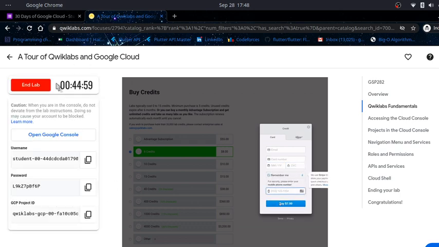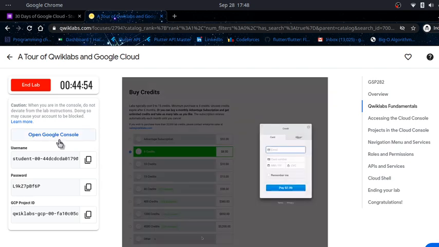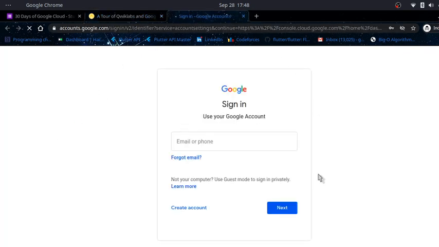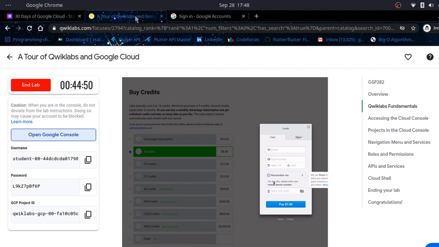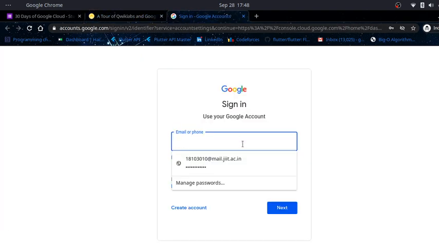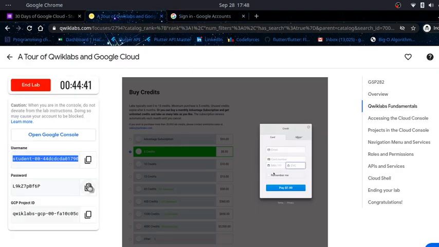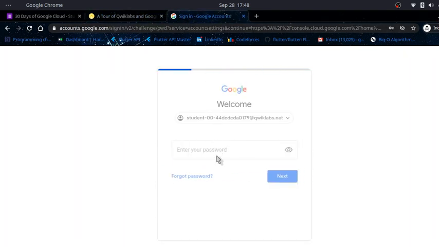Okay, so my lab has started and there is this panel open, Google Console, which takes me to a GCP panel where I have to sign in, and I will sign in using the username here. Copy, next, password, copy.